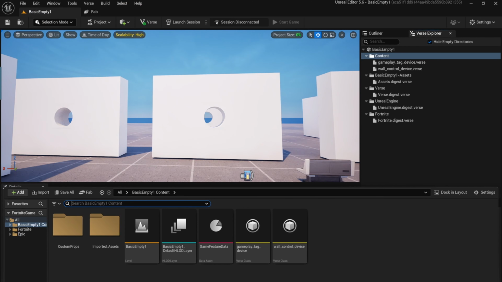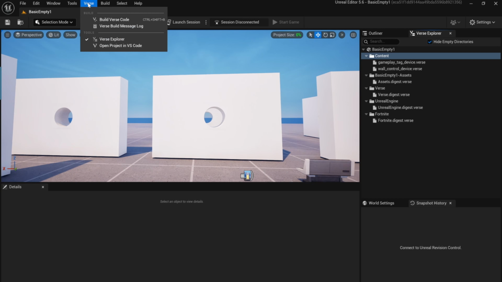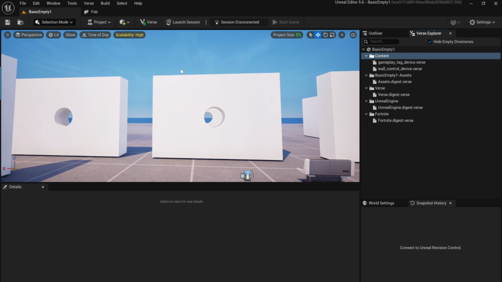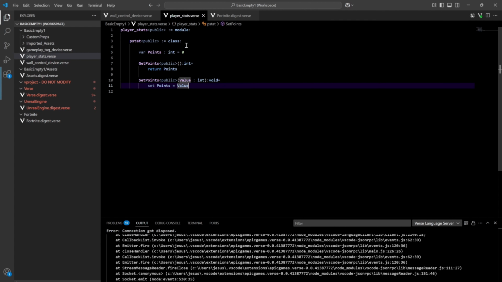And if I pull up the content drawer, it's not here either. So that's also interesting to know. All right. So we can't access it here, but it is part of your project's verse compilation. So if there's an error in it, it will show up when you try to build your verse code, and it will affect your builds and affect you being able to update stuff. So your modules are important, even if they don't have any creative devices in here.